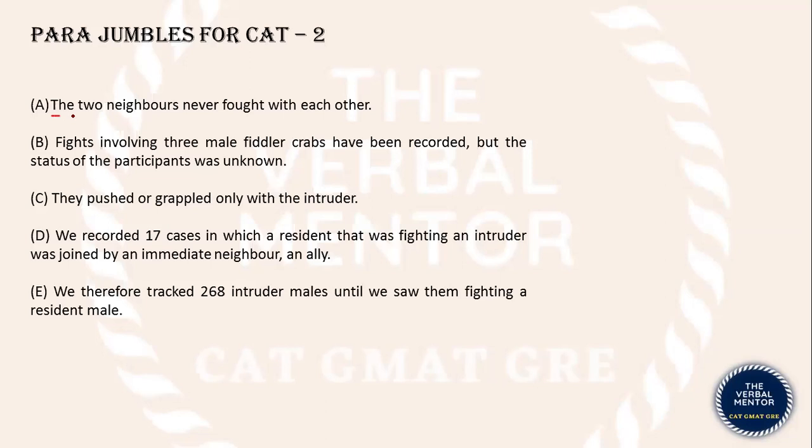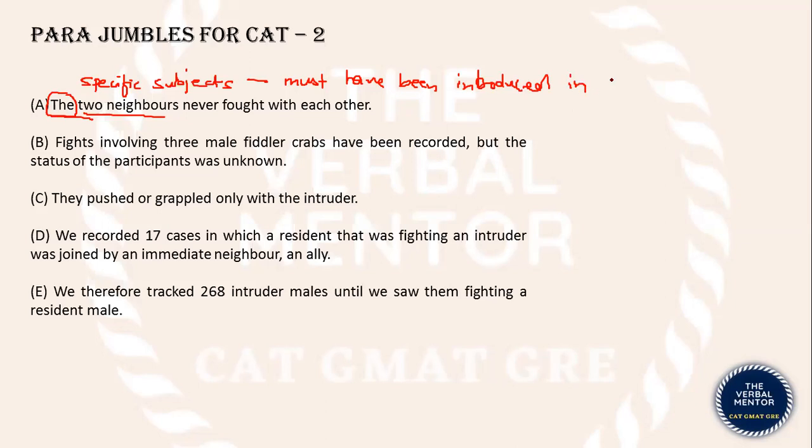Sentence A says the two neighbors never fought with each other. Use of the definite article "the" tells us that sentence A talks about some specific subject. These two neighbors being talked about must have been introduced or mentioned in a previous sentence.